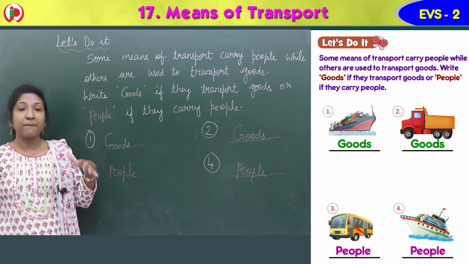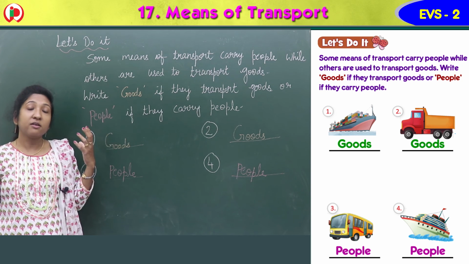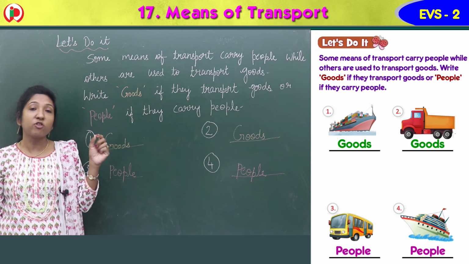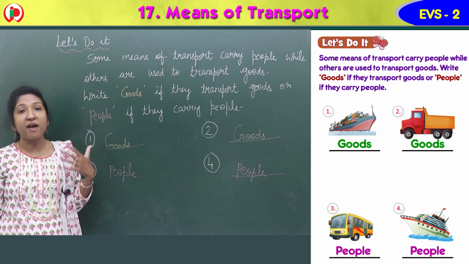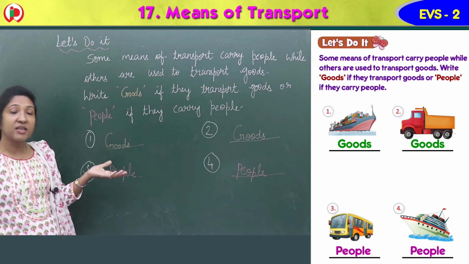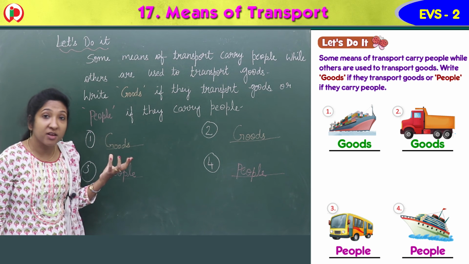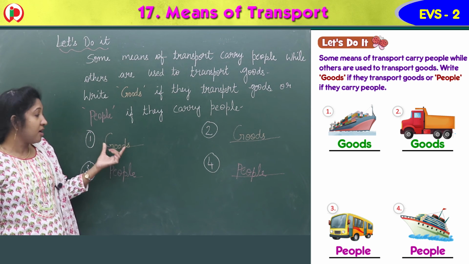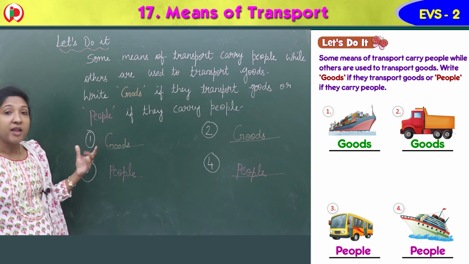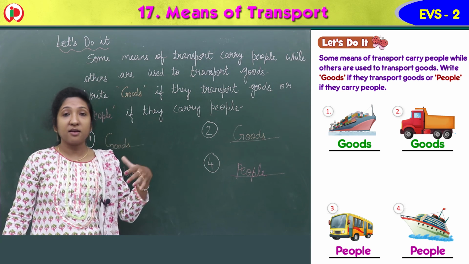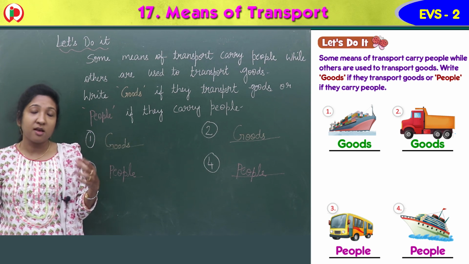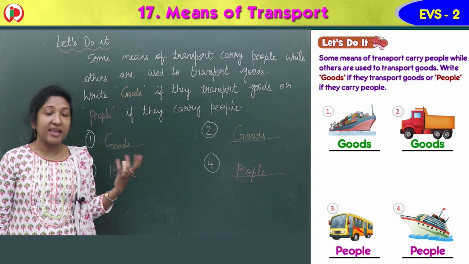So for the vehicle that carries goods, you have to write goods, and for the vehicle that carries people, you have to write people. There are vehicles that carry goods and people. So the first image is of a cargo ship that carries goods. So you have to write goods there, G-O-O-D-S, goods. Now the second image is a big lorry, or truck, that carries goods, things.